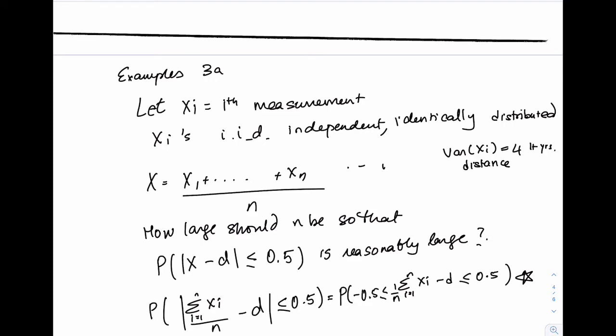I'm going to look at example 3A. I want you guys to look at the rest of the examples in the book. Ask me if you have any questions on those. Oh, sorry, I have to read you the question. An astronomer is interested in measuring the distance in light years from his observatory to a distant star.